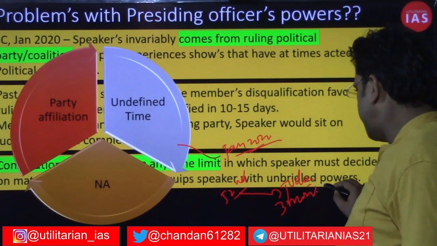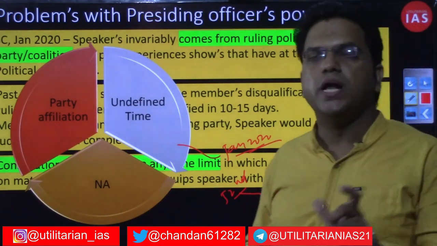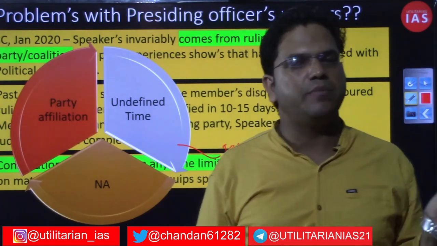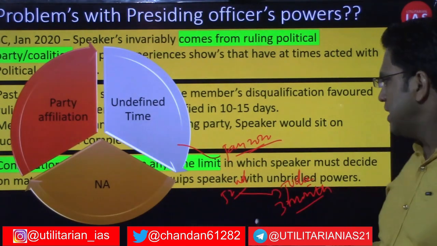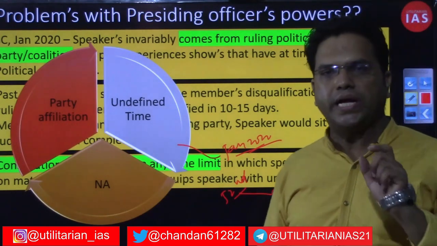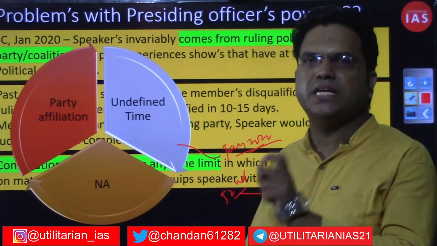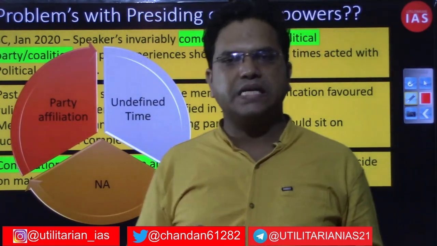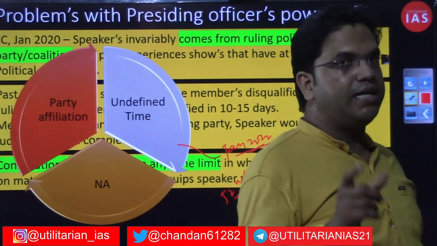Now, if they are not taking the decision, if there is no extraordinary situation, if there is no legitimate explanation available for why he is not able to take the decision within the 3 months, then in that case the Supreme Court can intervene despite the clear-cut directive that has been mentioned in the 52nd constitutional amendment. The judiciary will not be intervening until when?